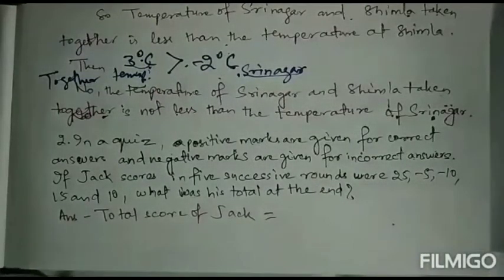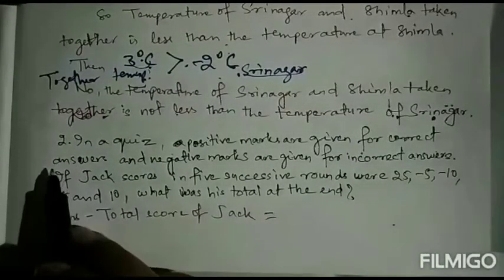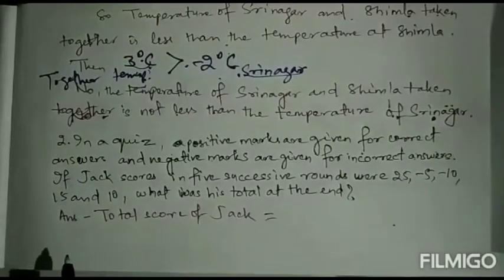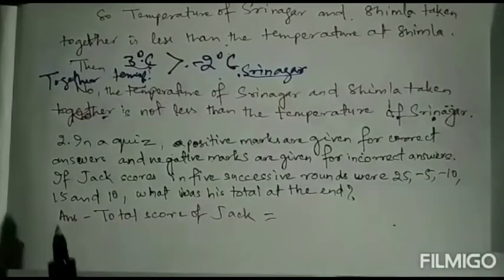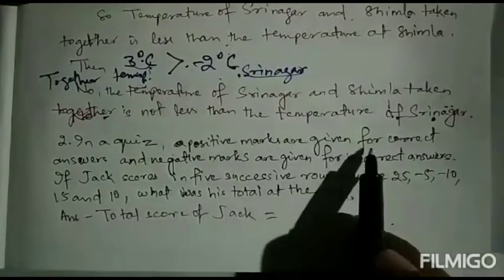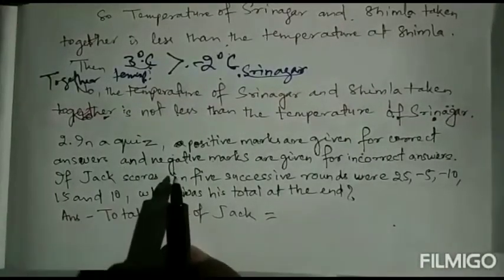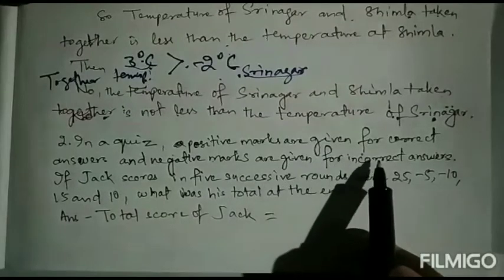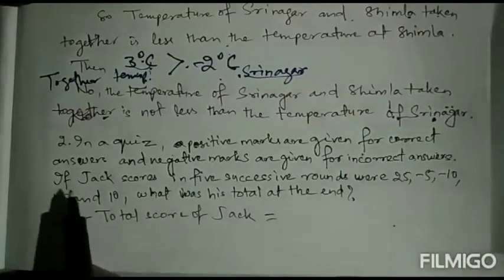Okay. Now we'll go to the number 2 question. Number 1 question is over. Next, number 2 question: in a quiz, positive marks are given for correct answers and negative marks are given for incorrect answers.